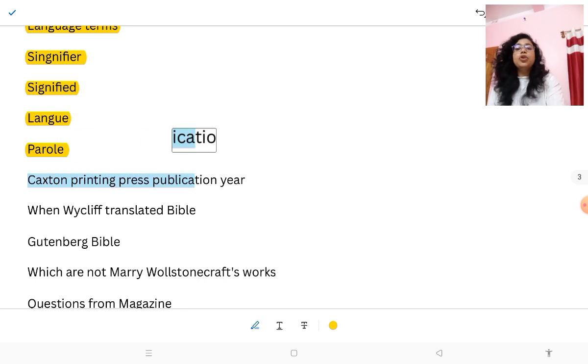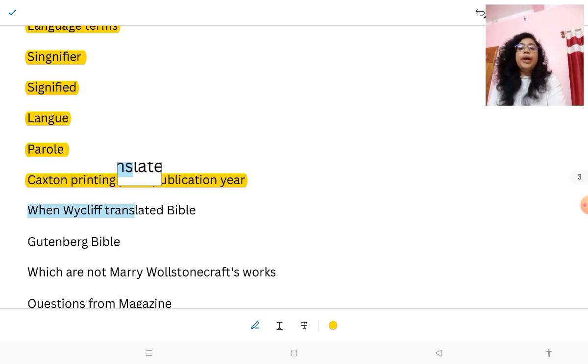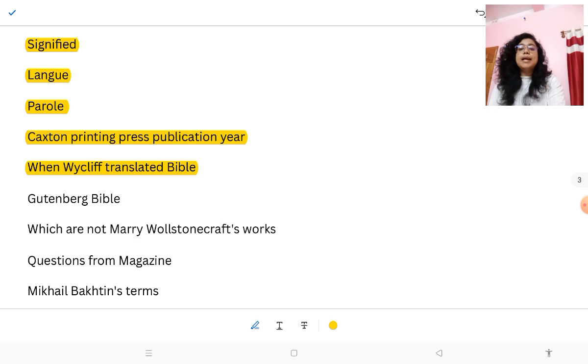Then there are chronological questions like Caxton printing press publication year, and when Wycliffe translated the Bible, the Gutenberg Bible, and you have to arrange them in chronology. So you have to have deep knowledge that when Wycliffe translated, the Bible translation is very important, and when the first Bible was published, when the second Bible was published.